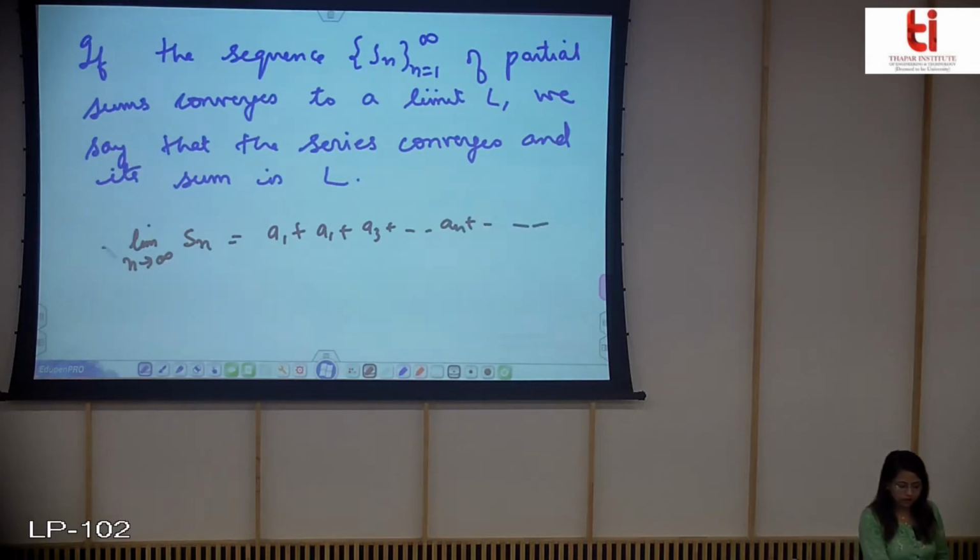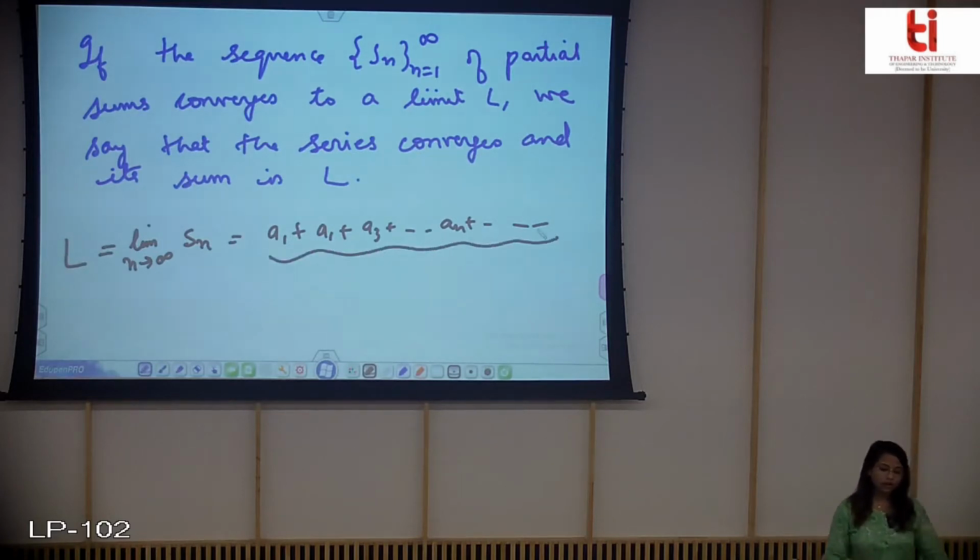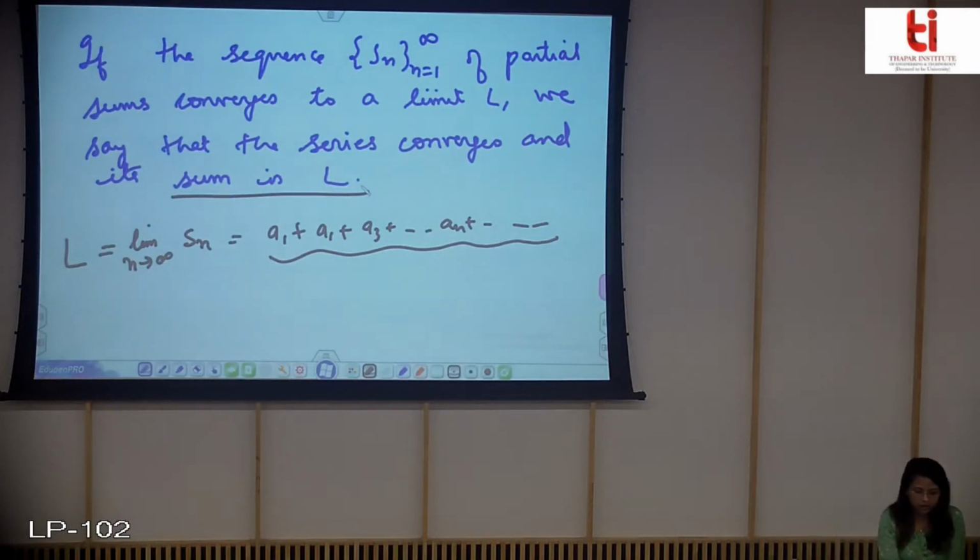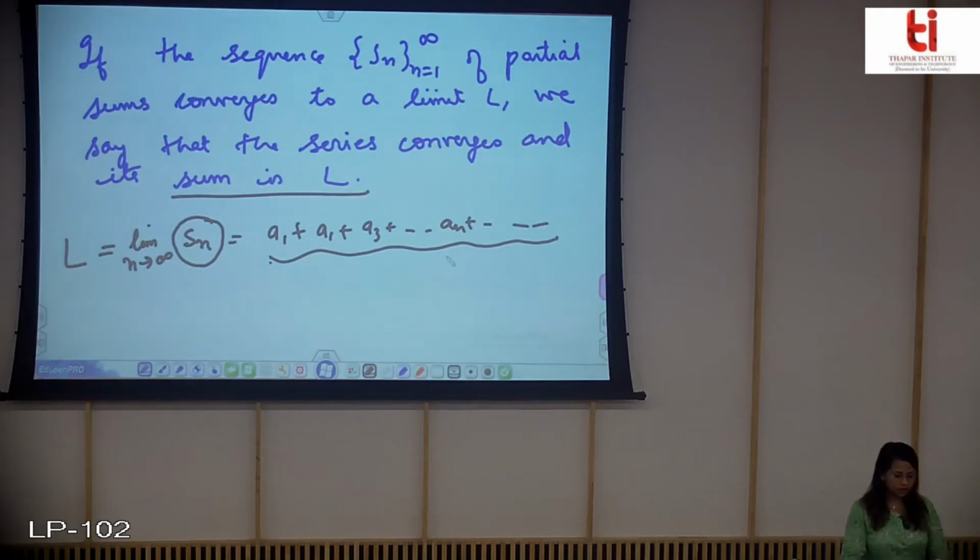So if this is some finite value L, then your series will also converge and its sum will be equal to L. So this is how we relate a sequence and series. It means that if you have a sequence of Sn's and you find out the limit of Sn, n tending to infinity, and it comes out to be finite, you will say that the series which contains the elements of the sequence is convergent.